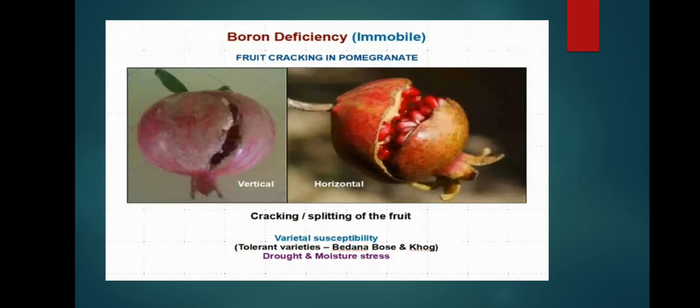We must see fruit cracking in pomegranate shown here. Tolerant varieties are Bhagwa and Ganesh. These two are important varieties. When we select pomegranate for plantation, we must select these two varieties. If vertical or horizontal cracks occur, how can a person take those fruits? The market value drops to 0%. So we must leave that variety and take the tolerant varieties. Drought and moisture stress also cause this fruit cracking.